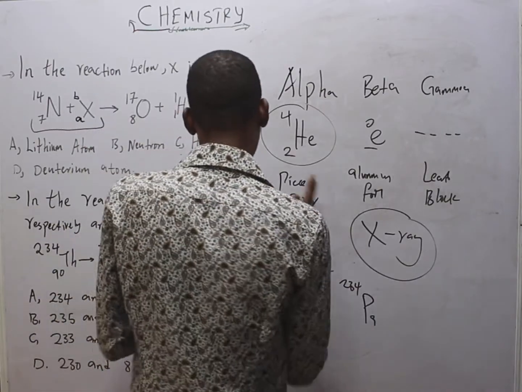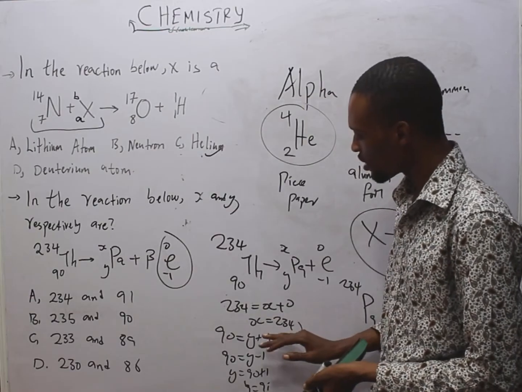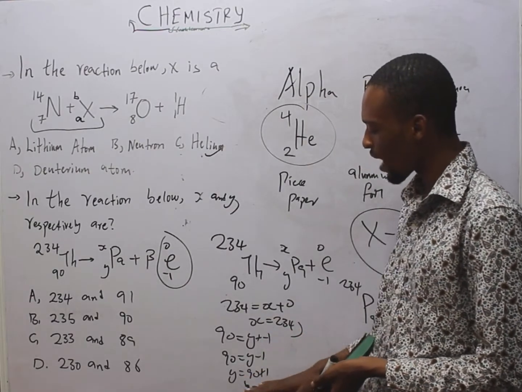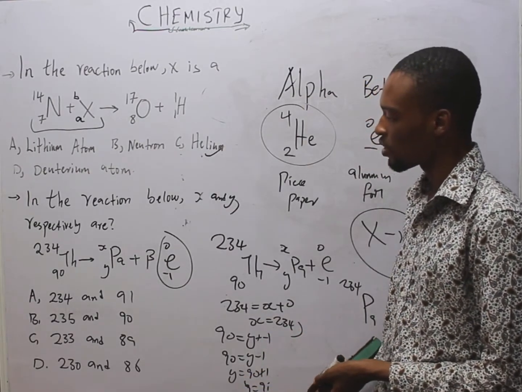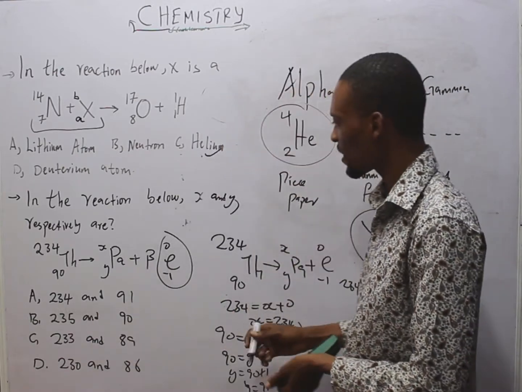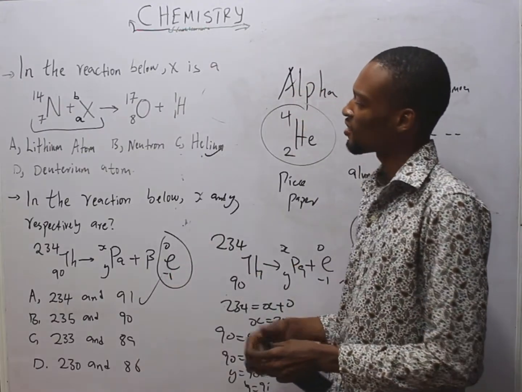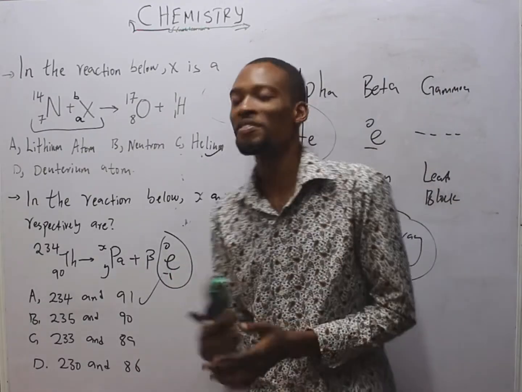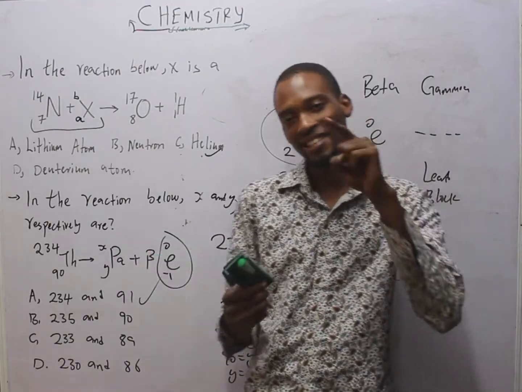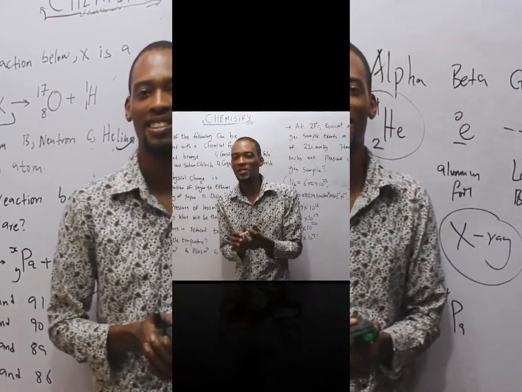Now let's identify S and Y. S is the atomic mass, and we've solved it to be 234. Y is the atomic number, 91. So it is simply 234 and 91 respectively. So this is the correct option. I hope you've benefited from this, and I hope you've learned something new. If yes, let's look at the next set of questions.